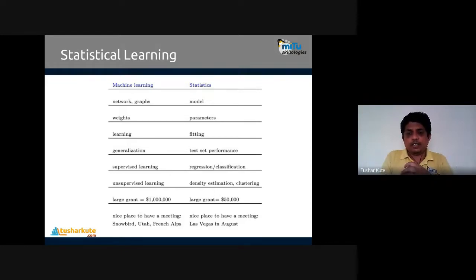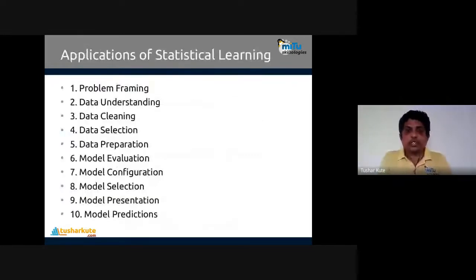Many techniques are there. Rule mining is also present in statistics. Data mining basically, and many more. Many specific names are used, but in statistics we use a common name for all of these operations. So that's what statistical learning is. These are the terminologies that statistics and machine learning basically use.